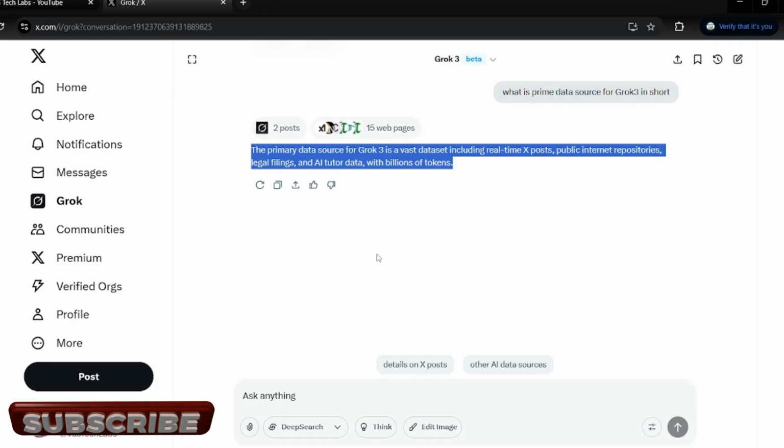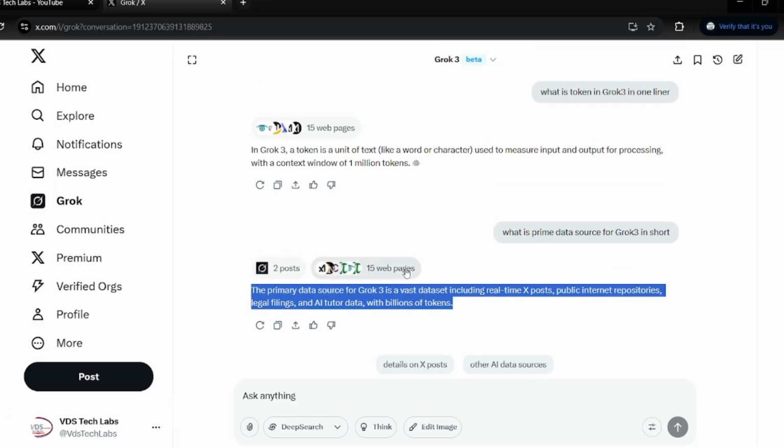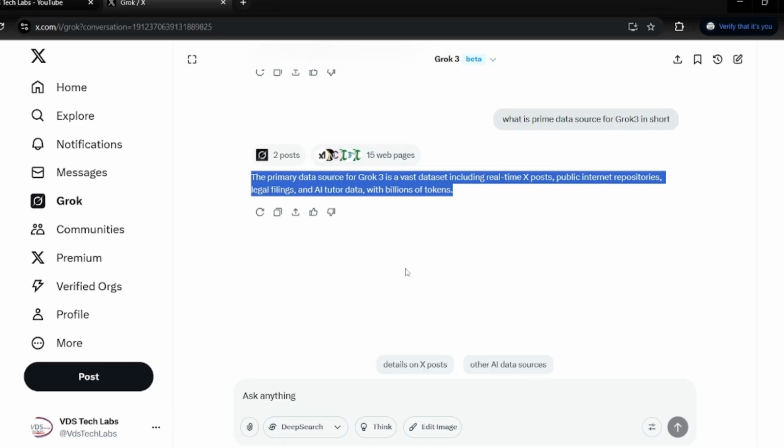Grok 3 learns from us also. Whatever kind of question we put, it learns from our questions also, and it is getting better, himself or herself, I would say, whatever you want to call Grok 3. So it is getting better day by day with our questions and questionnaires and anything, I would say, right? So this way we can use Grok 3, right? Yeah. So I would say that's all for this session.